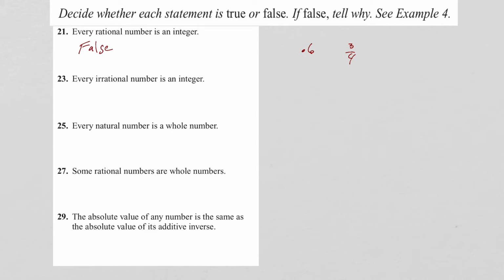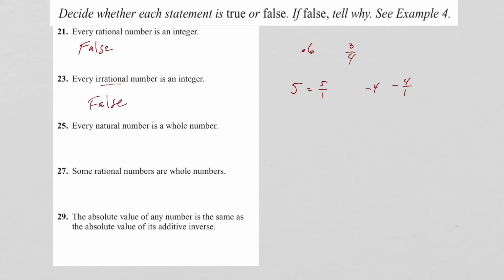Okay? Number 23, is every irrational number an integer? No, an irrational number is any number that cannot be expressed as a fraction or a decimal. So integers can always be expressed as a fraction or a decimal. Like 5 is an integer that can be written as 5 over 1. Negative 4 is an integer that could be expressed as negative 4 over 1. So this is also false.